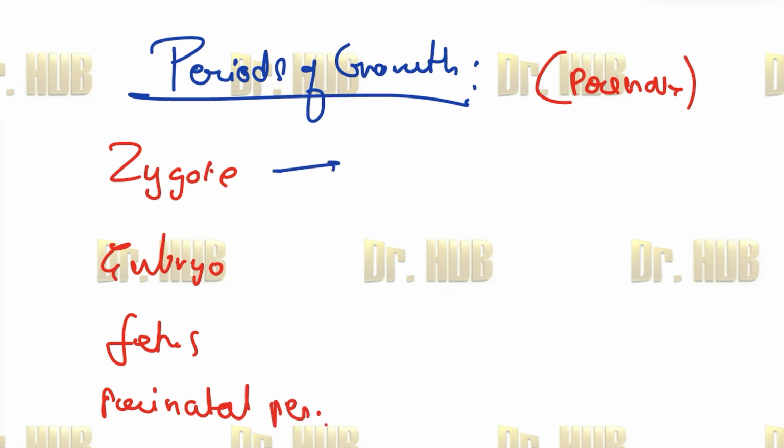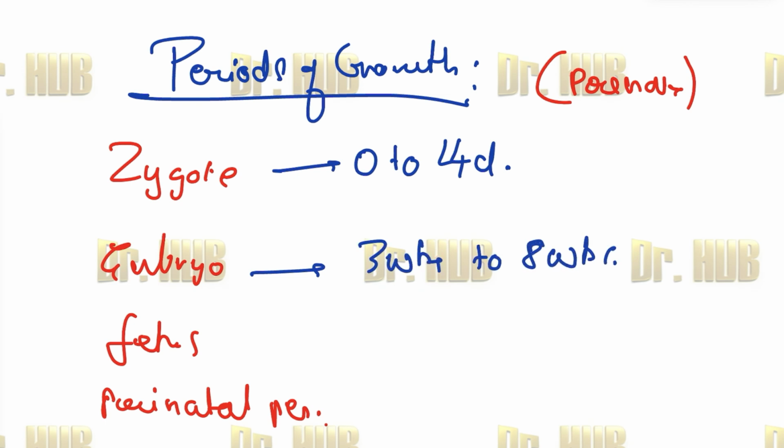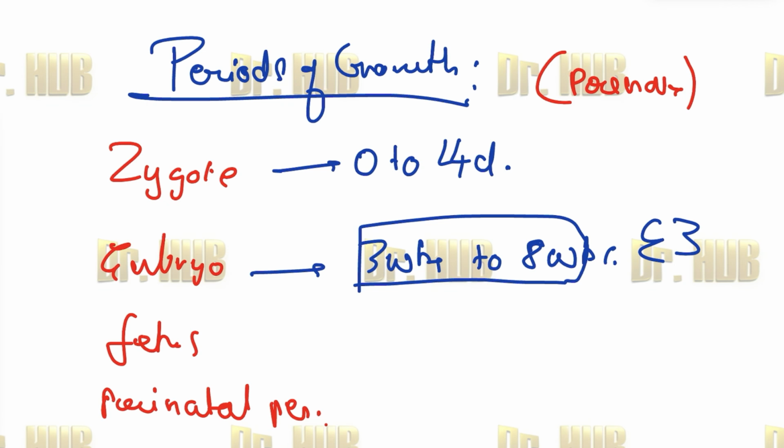In case of the zygote, it is going to be 0 to 14 days. So 0 to 14 days is where the zygote is. Next, moving on to the embryo. Embryo is about 3 weeks to 8 weeks. So 3 looks like a double, 8 looks like a double 3. So 3 weeks to 8 weeks. Next is the fetus. The fetus is 9 weeks to birth. So up to birth, from the 9 weeks, it is the fetus.